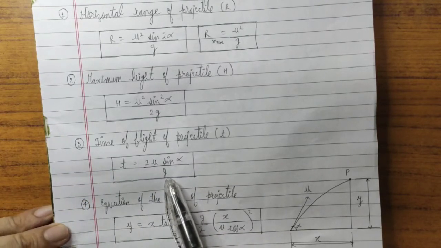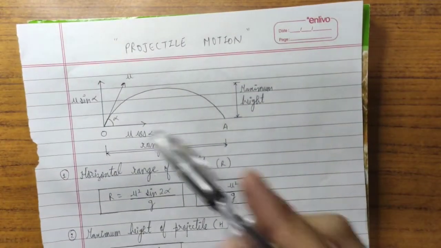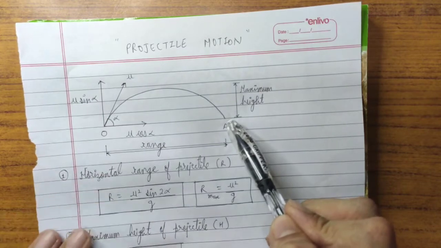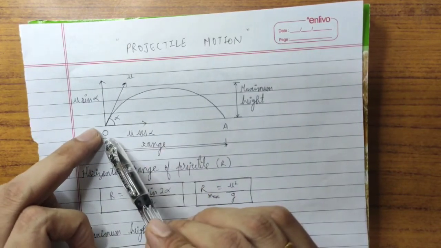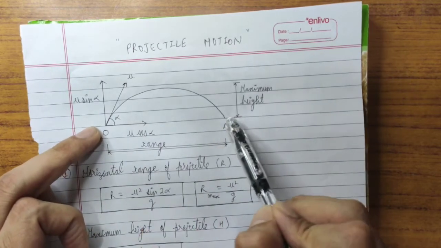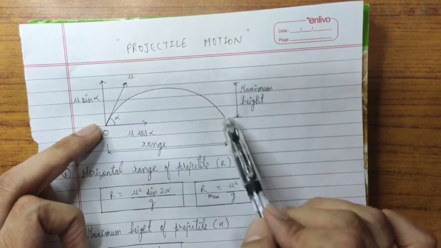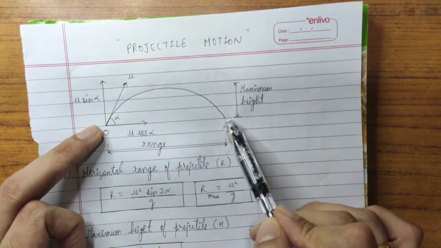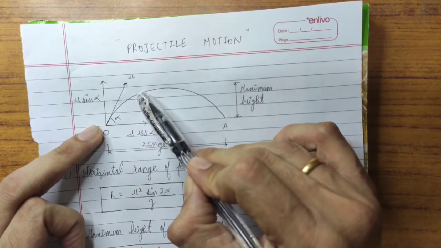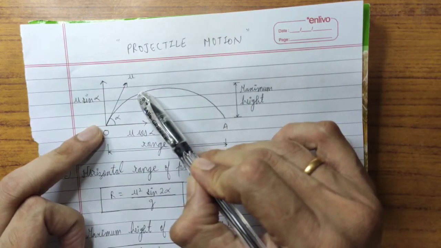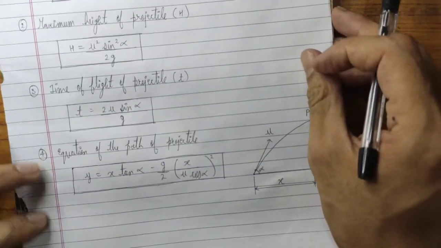Now suppose during this particular motion, in this case we have taken the entire range, from the fielder up to the wicket keeper. So we have covered the total distance and the total trajectory of that ball. But now suppose I want to consider the position of the ball at, say, this particular point. Then what will be the relation between range and height? It is shown in this particular diagram.